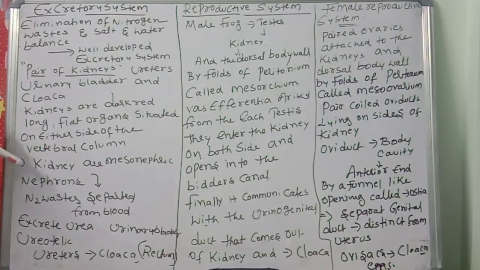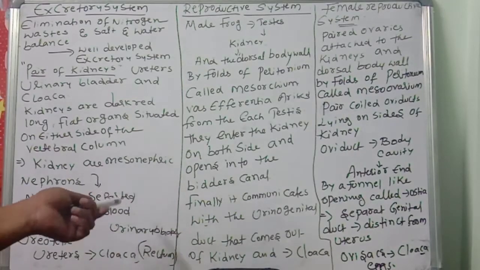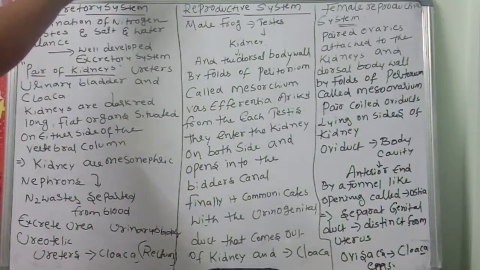The kidneys are mesonephric. Nephrons in the kidneys separate the nitrogen waste from the blood. They excrete urea, that's why ureotelic. The ureters are connected to the cloaca, the urinary bladder is also there, and the cloaca leads to the cloacal aperture.